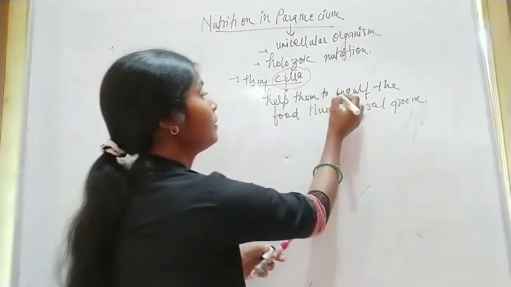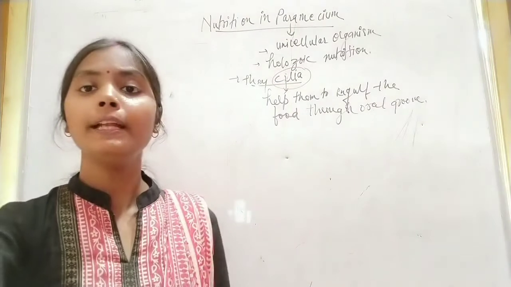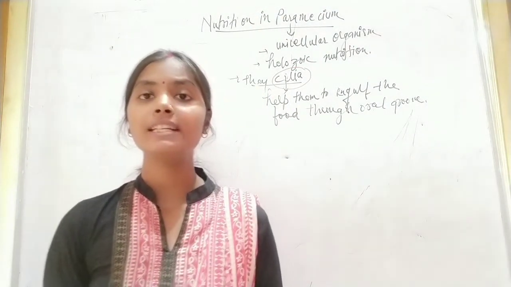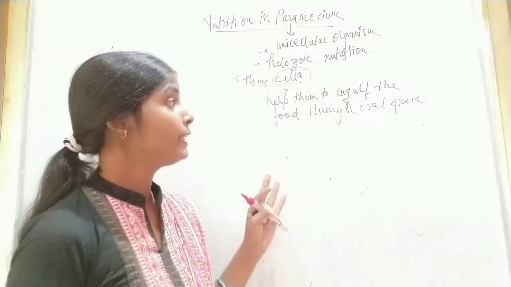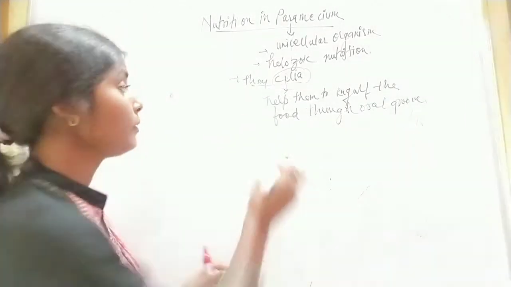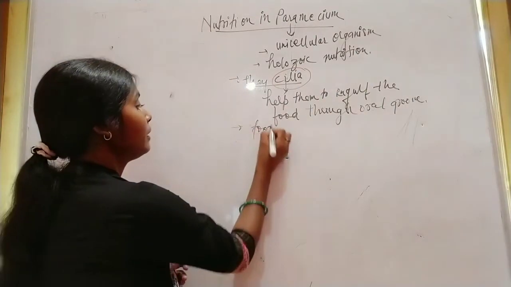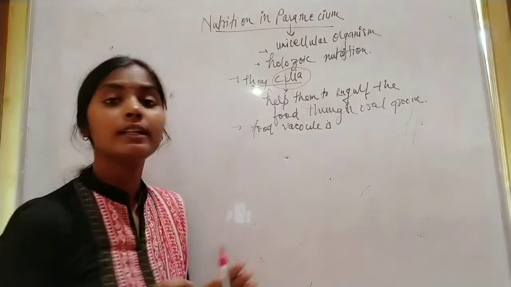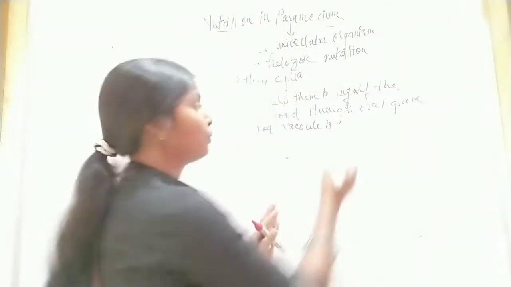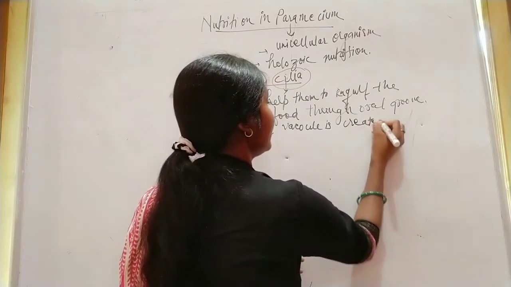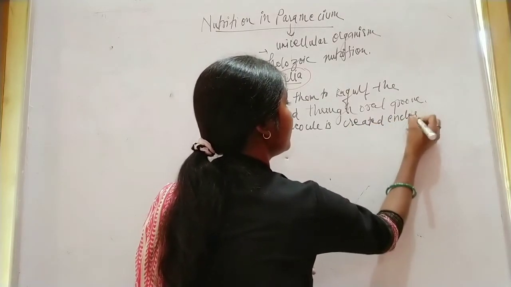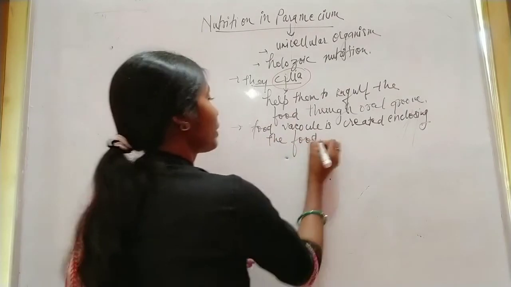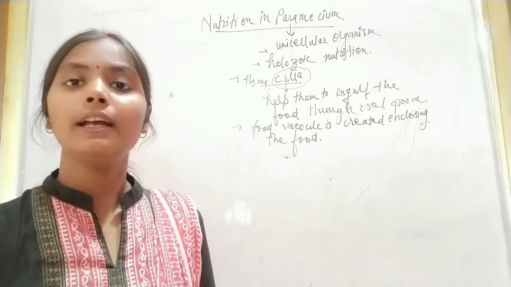The food is engulfed through the oral groove, and a food vacuole is created enclosing the food. And what does it do?